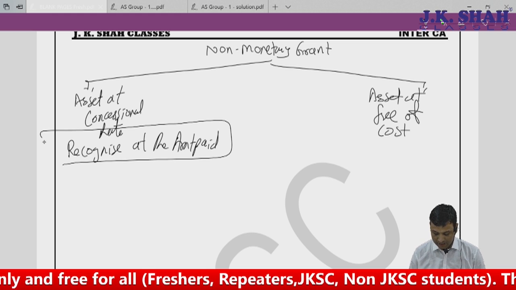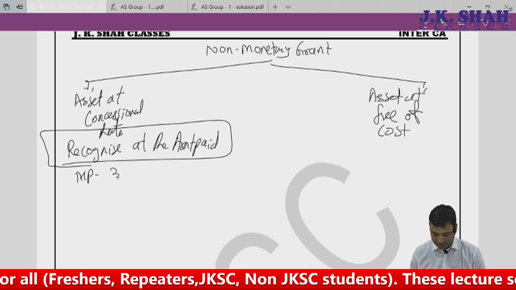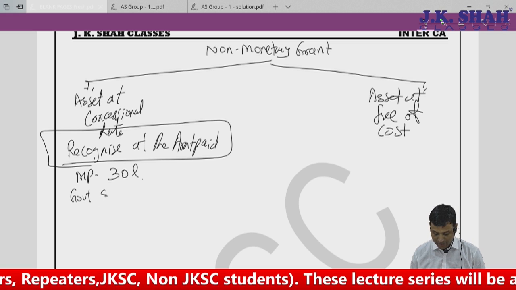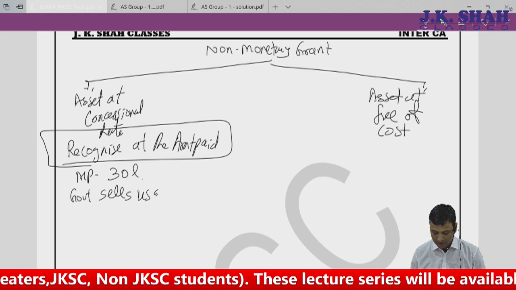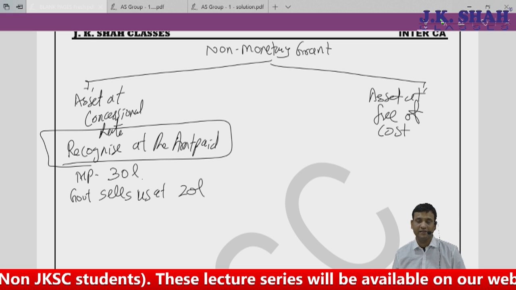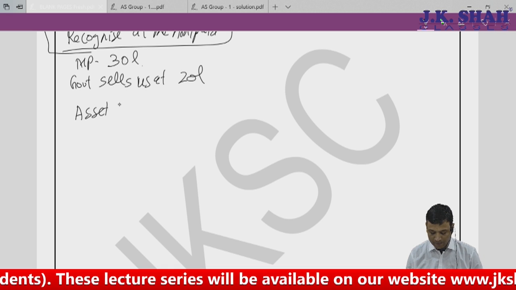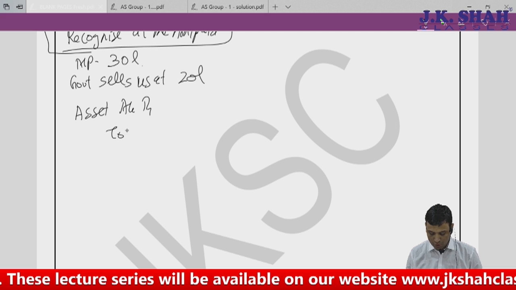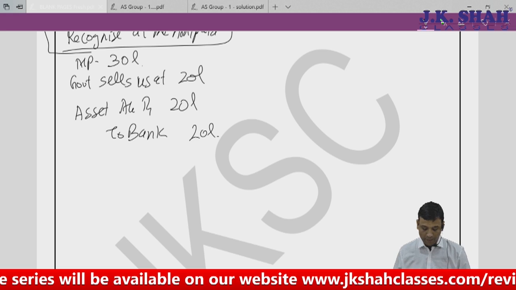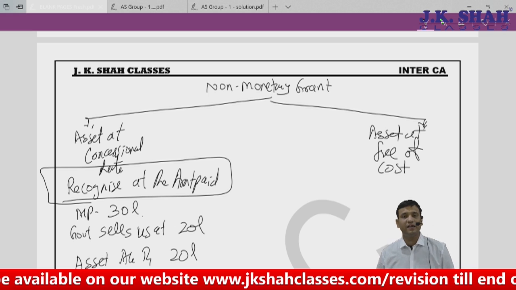What do I mean by recognize at the amount paid? Means the market price of the asset is say 30 lakhs. The government sold me the asset. Government sells us at 20 lakhs. So we will recognize the asset at 30 lakhs or 20 lakhs? Of course at 20 lakhs. So my entry would be the asset which I have purchased, asset account debit to bank 20 lakhs. The value at which I pay. But if it is free of cost, the market price is 30 lakhs, government is giving me free of cost,